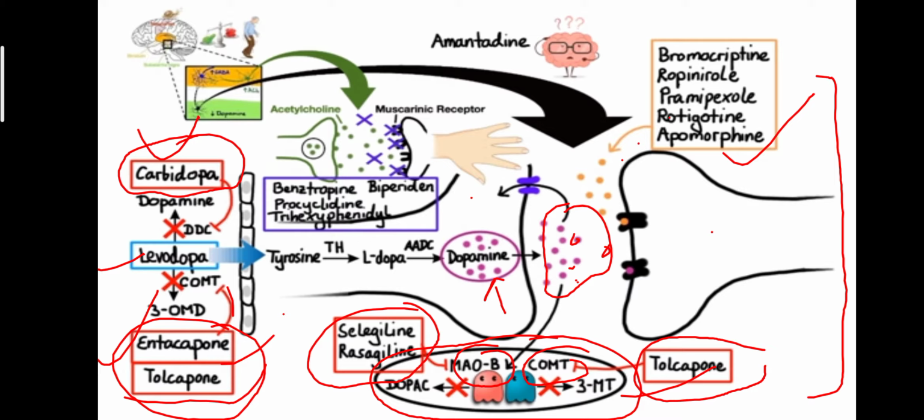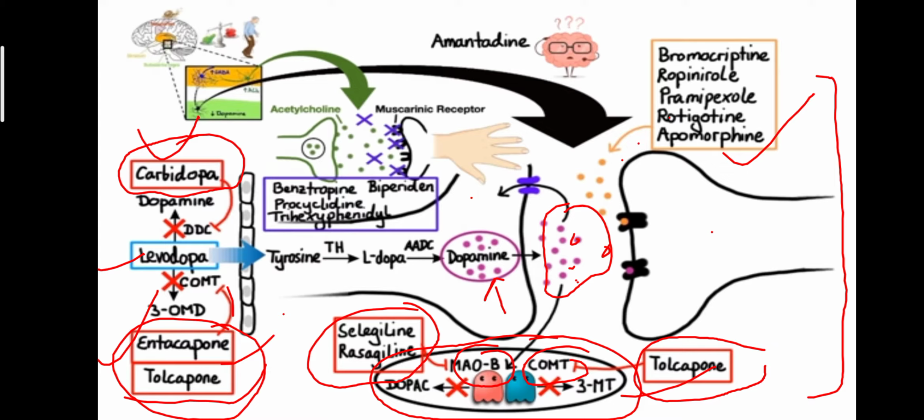So when the deficiency of dopamine takes place between the presynaptic and postsynaptic neuron, an acetylcholine vesicle is formed, and dopamine is replaced by acetylcholine. When the dopamine level decreases, the acetylcholine level increases due to its replacement, because another molecule takes its position to do the work.